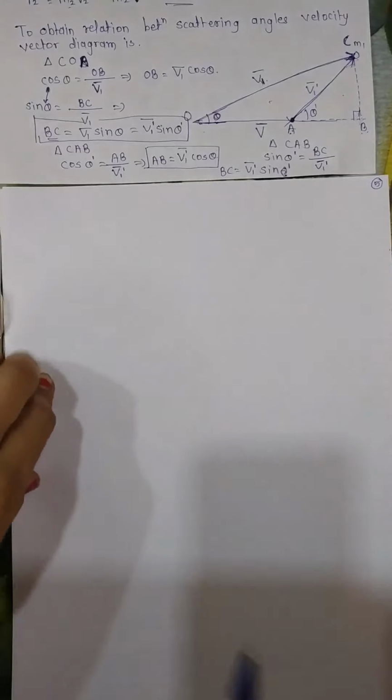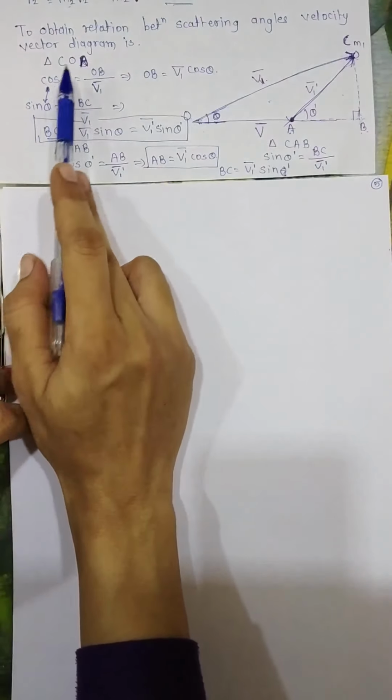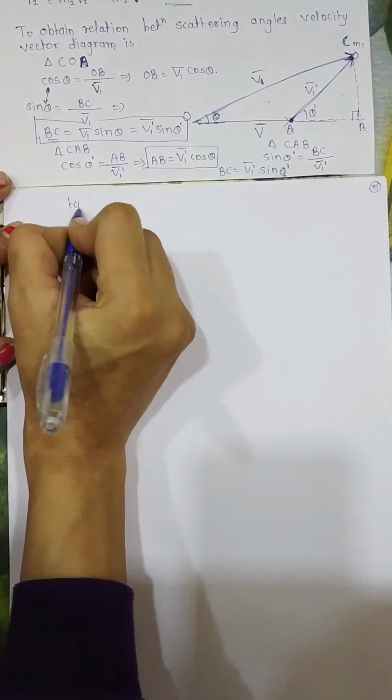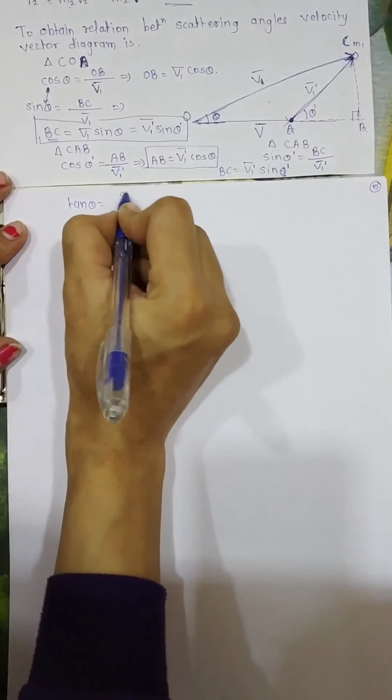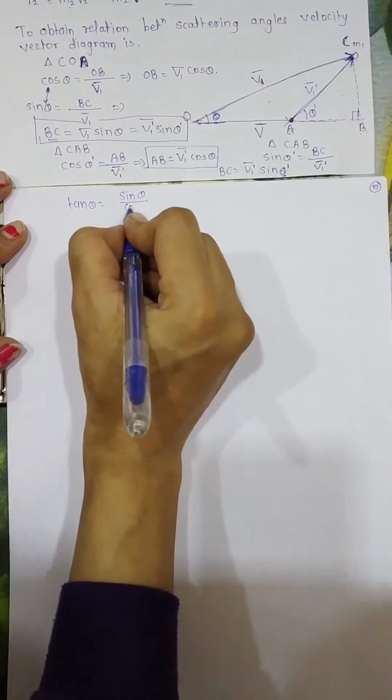Now if we take the ratio of sin theta and cos theta, we will get tan theta. What is tan theta? Tan theta is sin theta upon cos theta. Now we have sin theta as BC upon V1 bar and cos theta as OB upon V1 bar.